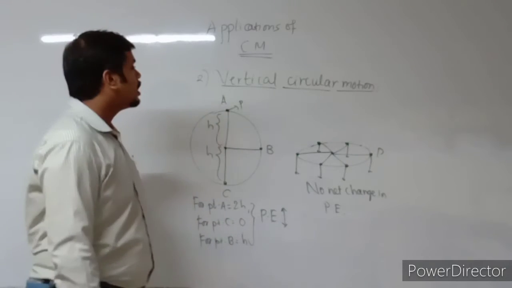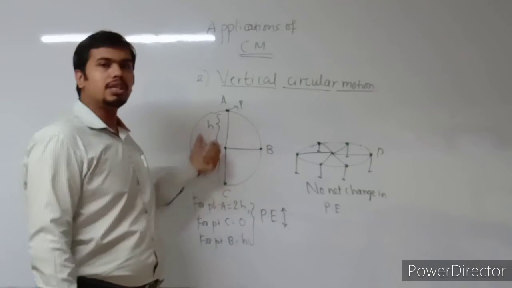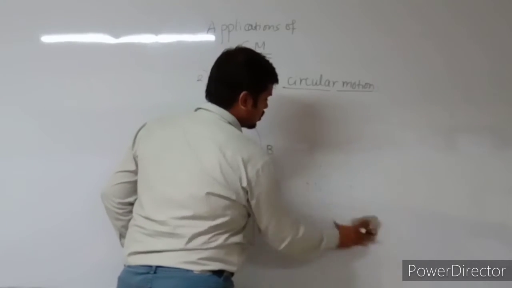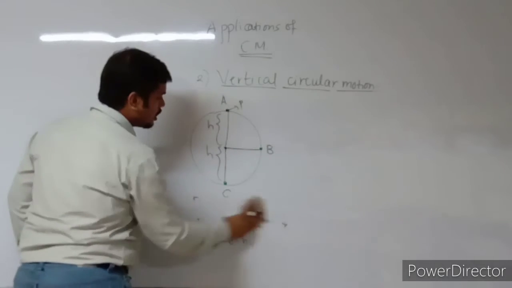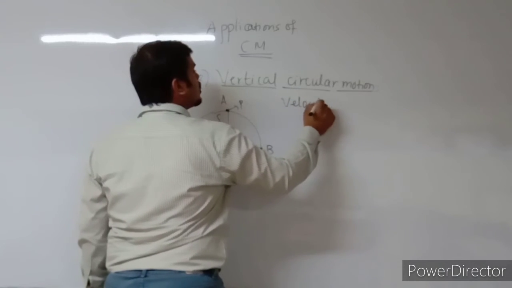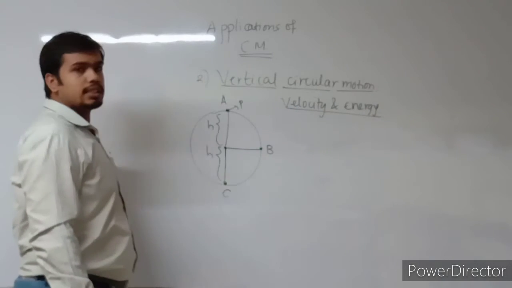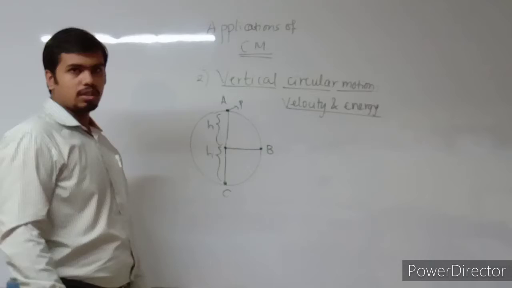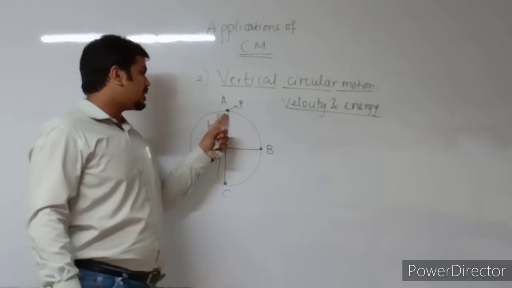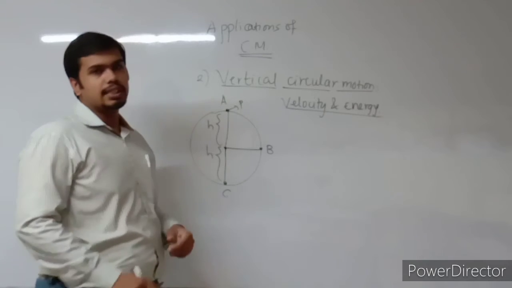Remember that. Now let us move ahead. What are the important terminologies involved in vertical circular motion which are useful? Here we are concerned with two things: one is velocity and the other is energy. Now, velocity at which point? We are going to determine the velocities at 3 points A, B and C. Now see why we are going to determine the velocities at these points.